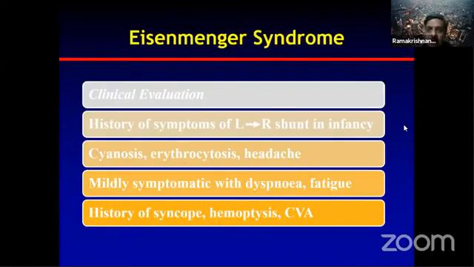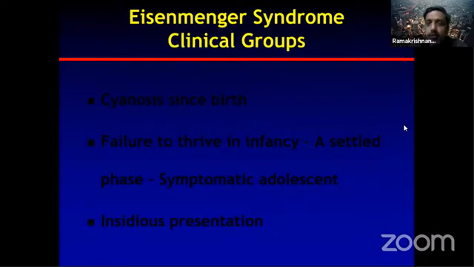So coming to Eisenmenger syndrome, how do they present commonly? There can be a history of symptoms suggestive of left to right shunt in infancy. Patients can have cyanosis, erythrocytosis, and headache, where you can confuse it with tetralogy more than with idiopathic pulmonary hypertension. And the vast majority of them will be mildly symptomatic, with dyspnea and fatigue being the most common features. Rarely they can have syncope, CVA, or hemoptysis, or some of the other complications of cyanosis associated with this problem. So a simplified understanding of Eisenmenger syndrome is that you can convert them into three groups.